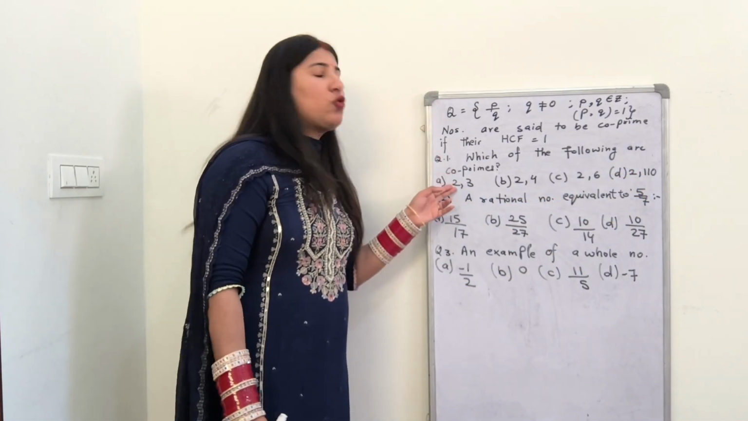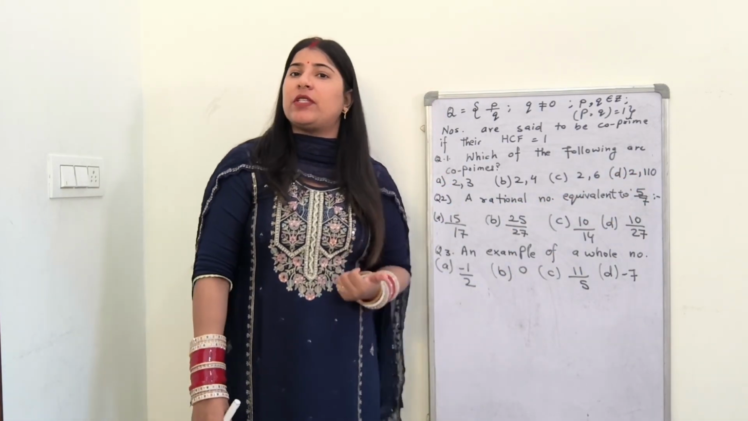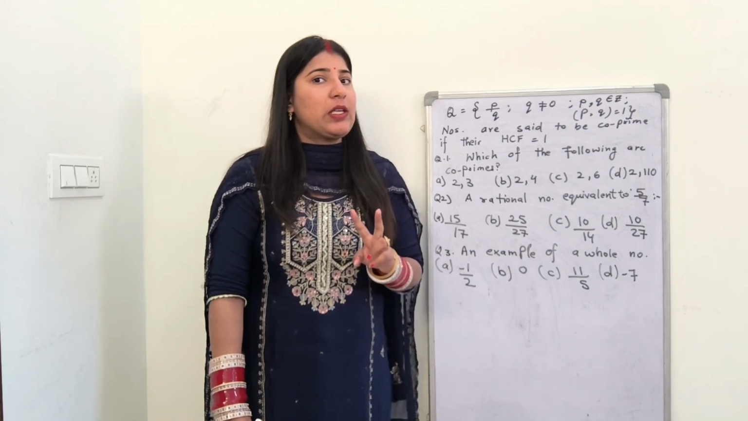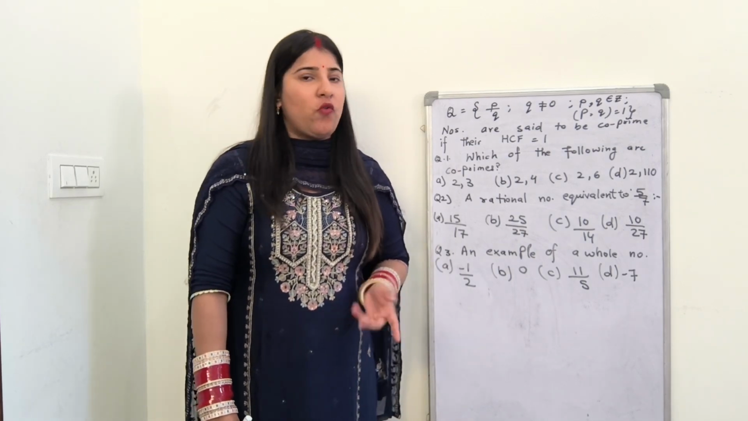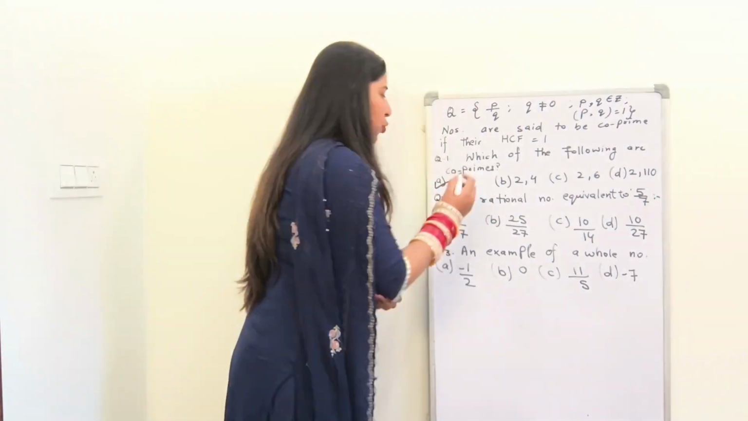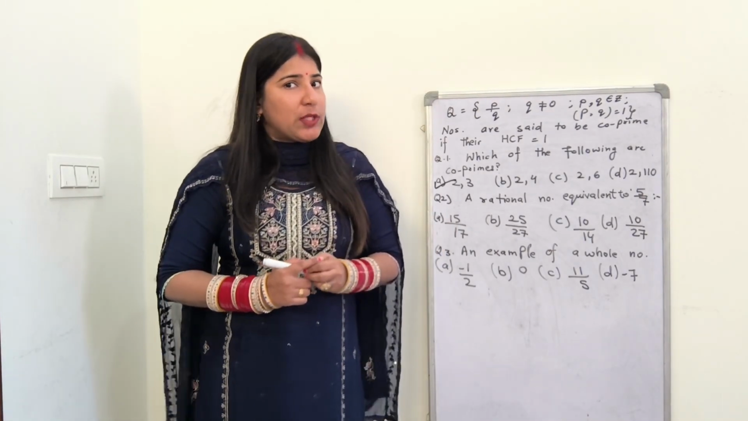So my answer is 2, 3, in which my first case was already applying. If both the numbers are prime, then their GCD will always be equal to 1. So this is my answer for the given question. Okay, this is your trick for MCQs.